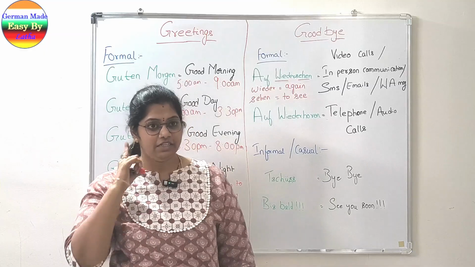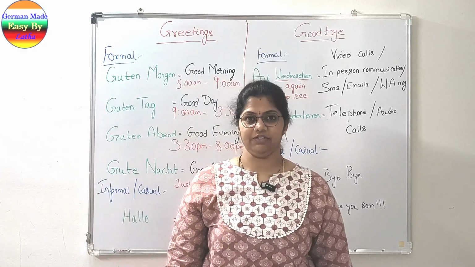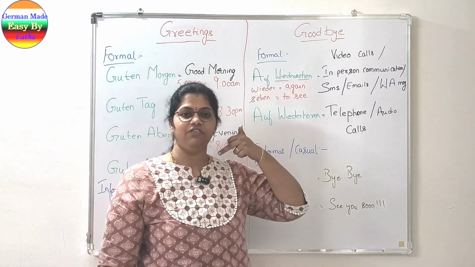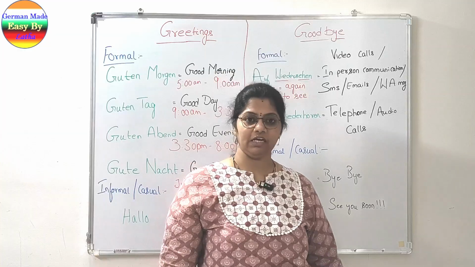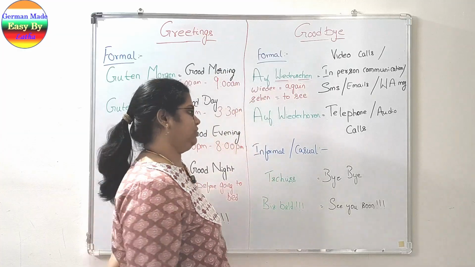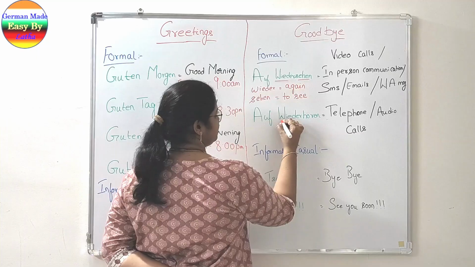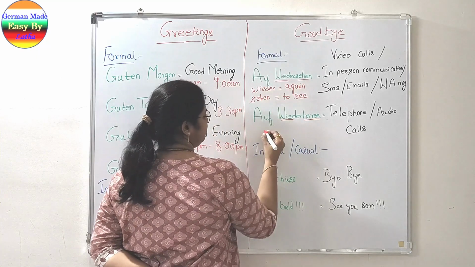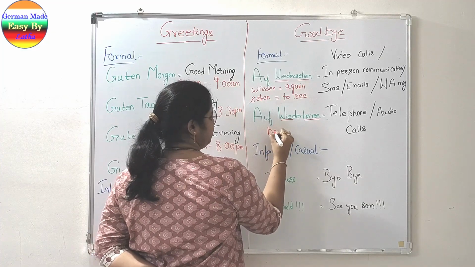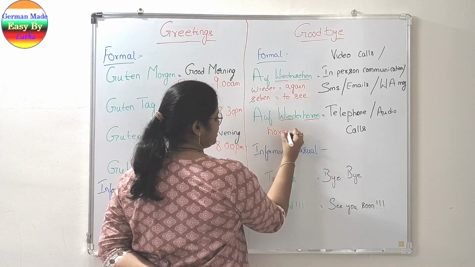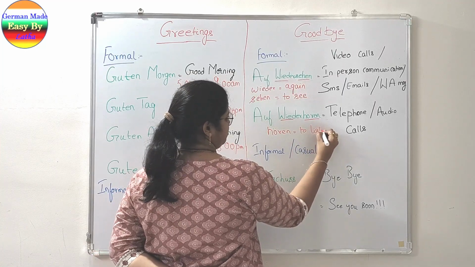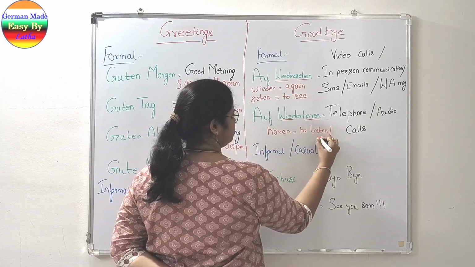But instead, when the ears are only involved in communicating with the other person, that is when we are on the telephone call or an audio call, where we can only listen to the person who is speaking, but we cannot see the person. So again here, this is also a combination of two different words, wieder and hören. Wieder meaning remains the same. Again, hören means to listen, or to hear.